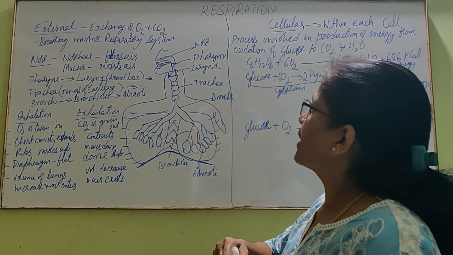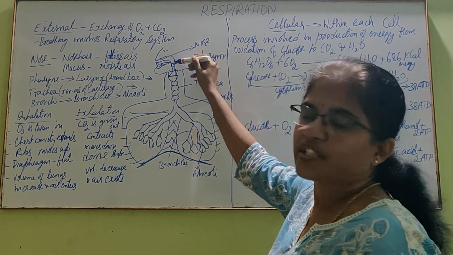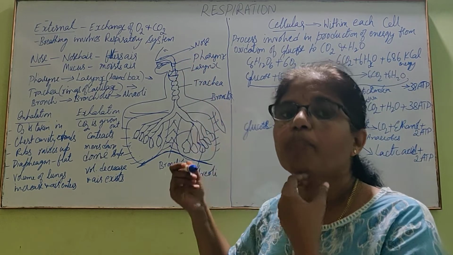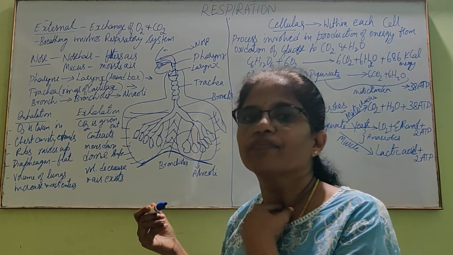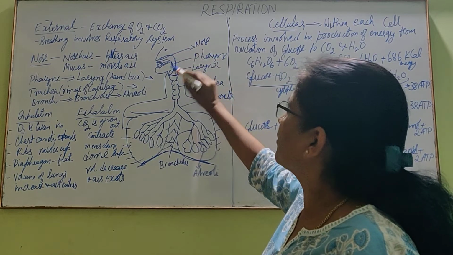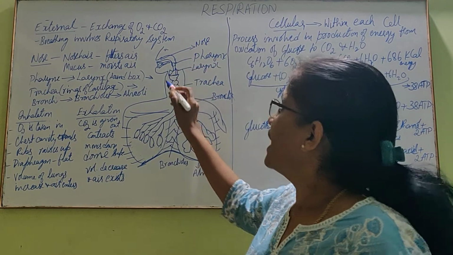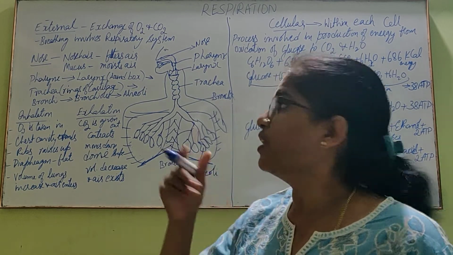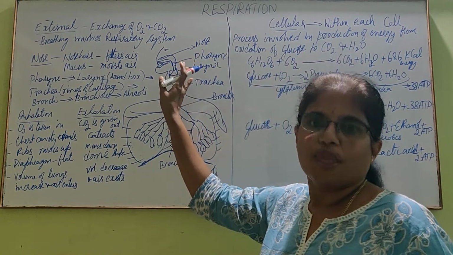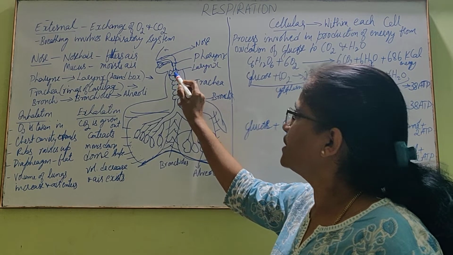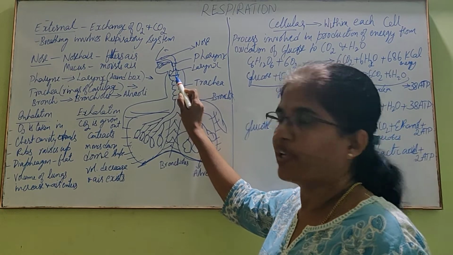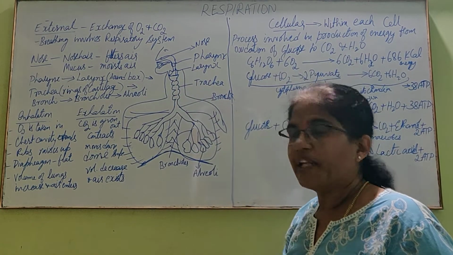Okay. From this nose, it enters the pharynx. It's a tissue of cartilage, the pharynx, that is present beyond the throat. On the back of the throat, the pharynx is there. Air passes through the pharynx and then the larynx. Larynx is the tube that is present on top of the trachea. Larynx is just a tube which contains the sound box. It is present above the trachea. From the pharynx, air enters the larynx. Okay, from the larynx, air enters the trachea.